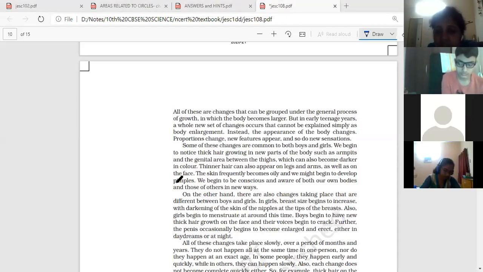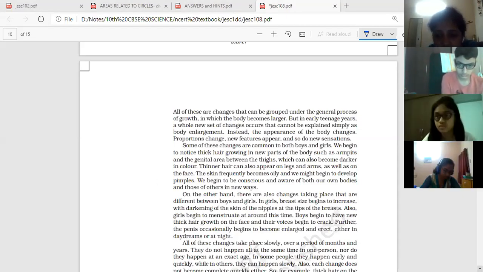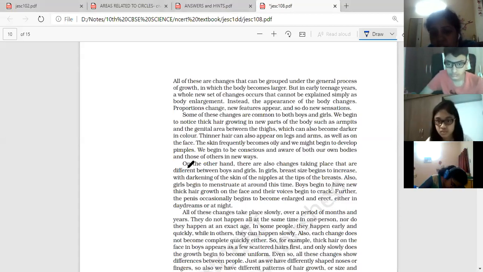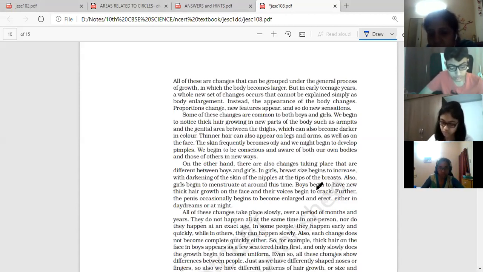In girls, what are the changes taking place? There are changes that are different between boys and girls. In girls, breast size begins to increase with darkening of the skin of the nipples at the tips of the breasts. Also, girls begin to menstruate around this time. Boys begin to have new thick hair growth on the face and their voice begins to crack.